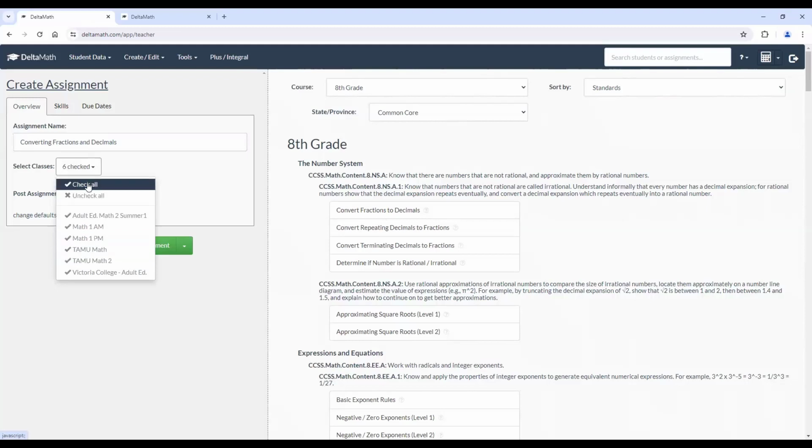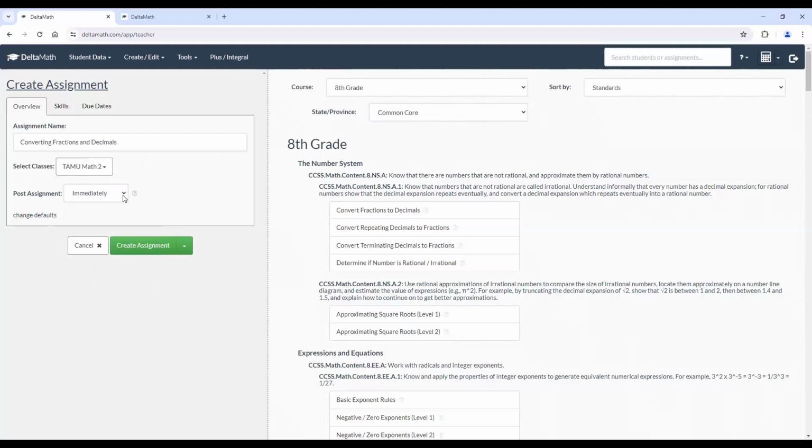I can either check all if I want to go ahead and assign this to all the classes that I have. Maybe you have an AM and a PM class. They're aligned perfectly. Maybe you have different class periods that, again, they're aligned perfectly. Or if you just want to click one or two of them, you can too. And for the purpose of this webinar, I'm going to click our TAMU Math 2 class that we created so we can see what that looks like.